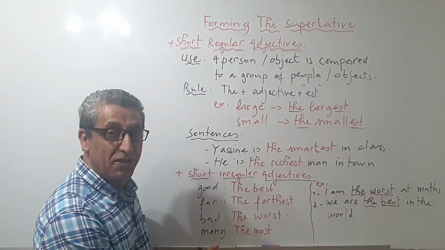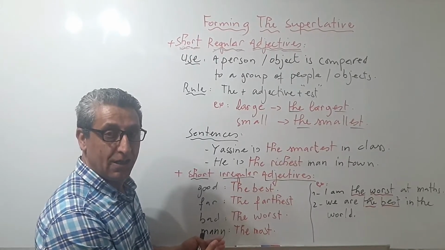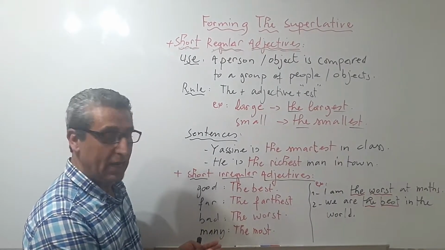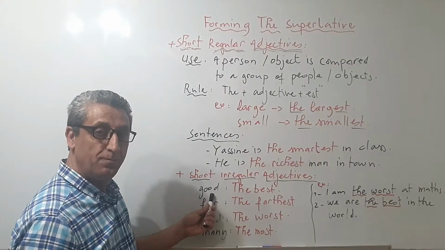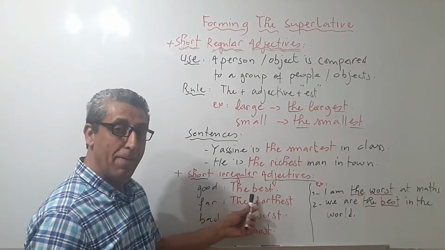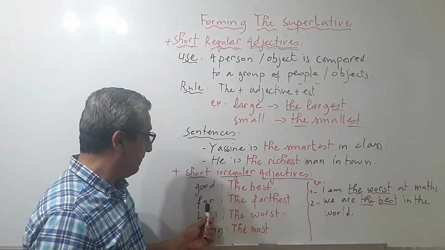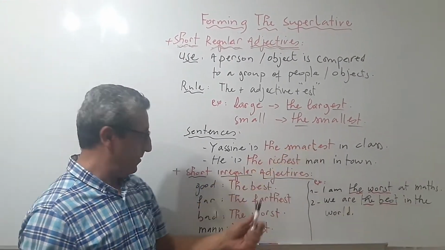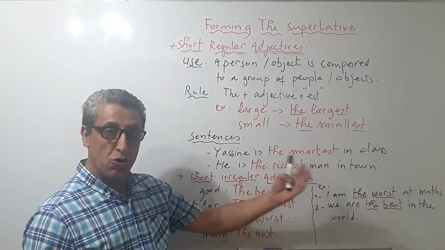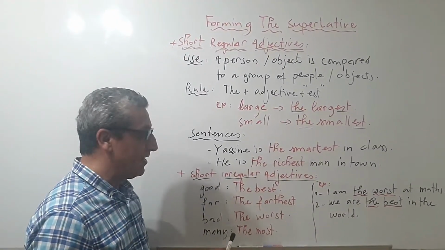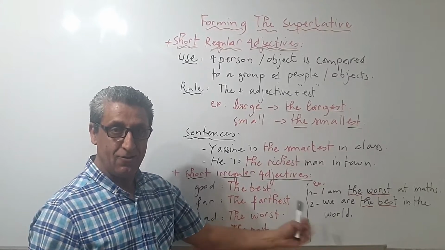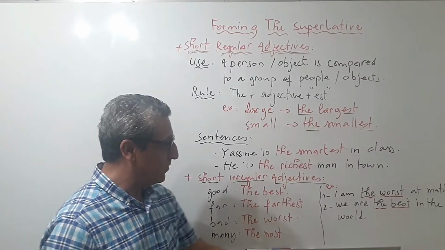It's the same here. We have the same irregular adjectives in the superlative form. So good becomes the best. Far, the farthest. Bad, the worst. Many, the most. Examples.